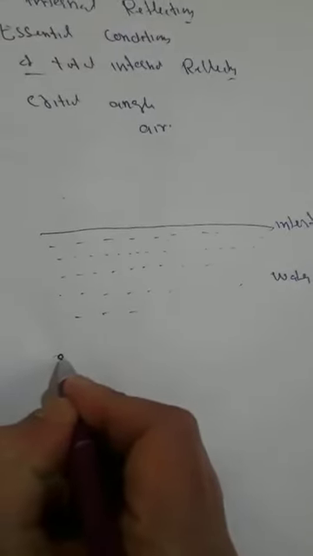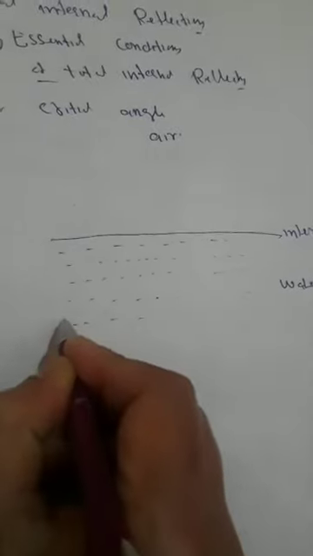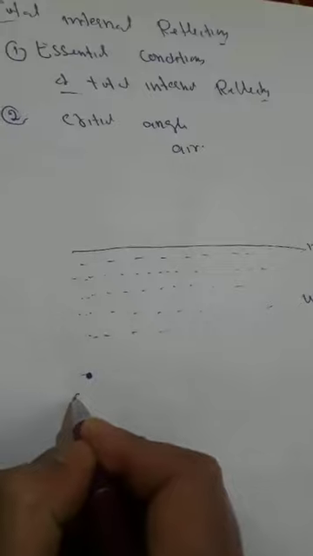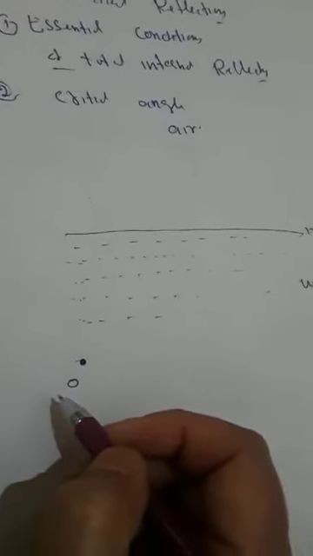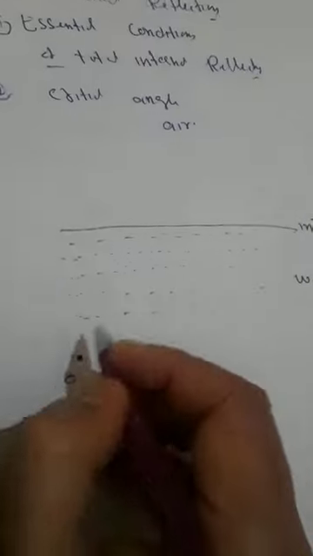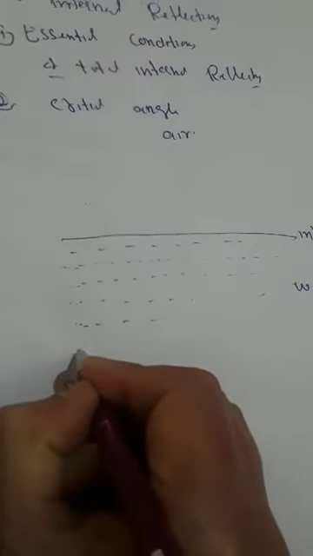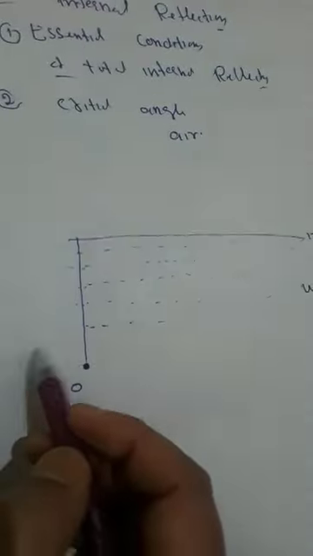Water and air. Suppose here, the point object is considered in the denser medium. This is important: the point object is considered in the denser medium. Suppose this is the point object, it is in the denser medium. When a ray of light is coming from this point object, when it falls at an angle of 90 degrees to the interface.